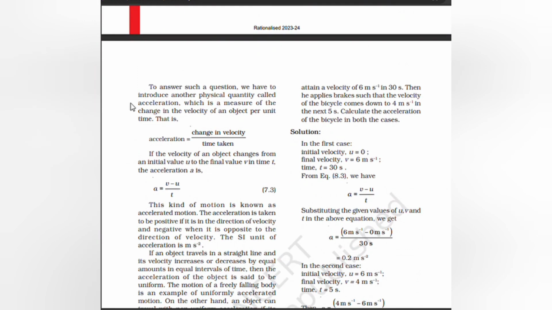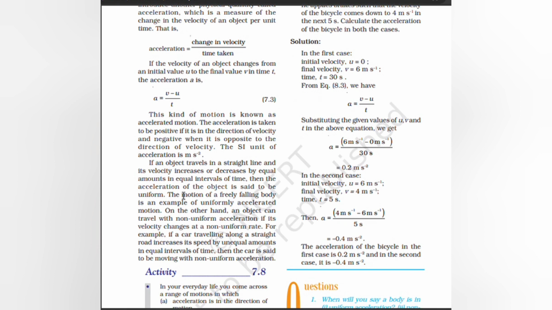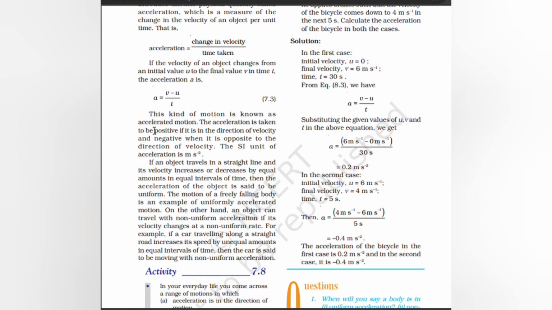To answer such a question, we have to introduce another physical quantity called acceleration, which is a measure of the change in velocity of an object per unit time. That is, acceleration is equal to change in velocity by time taken. The velocity of an object changes from an initial value u to the final value v in time t. The acceleration a is equal to v minus u by t. This kind of motion is known as accelerated motion. Acceleration is taken to be positive if it is in the direction of velocity and negative when it is opposite to the direction of velocity. The SI unit of acceleration is meter per second squared.